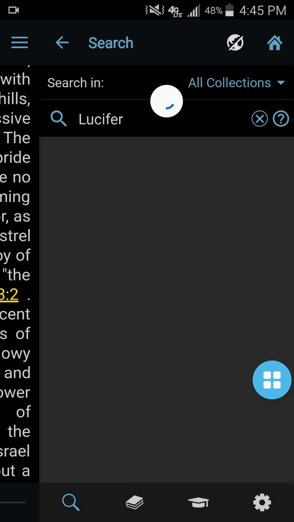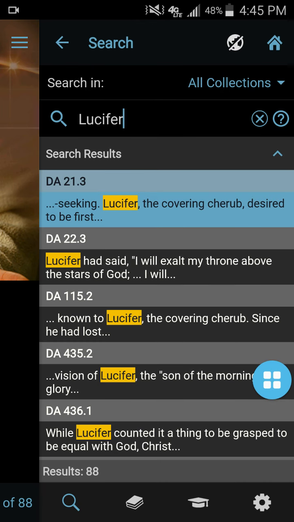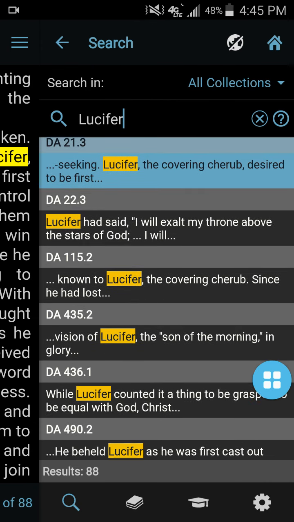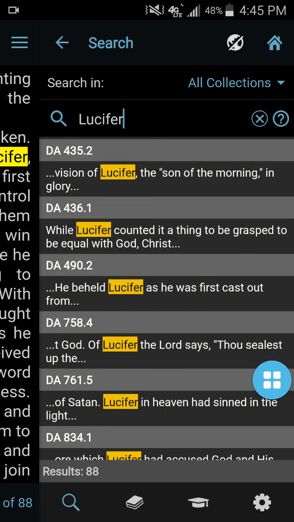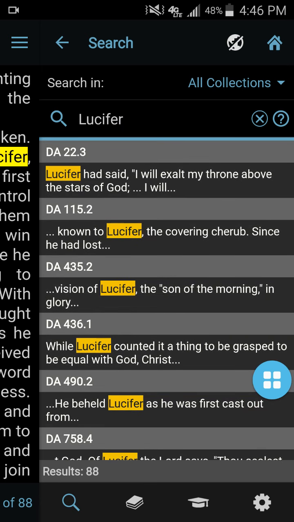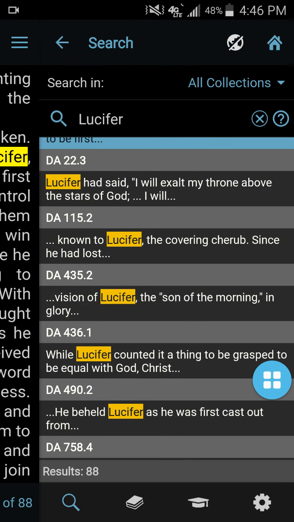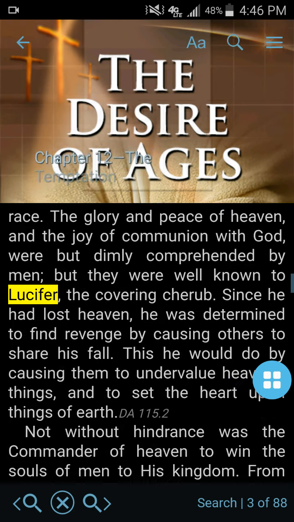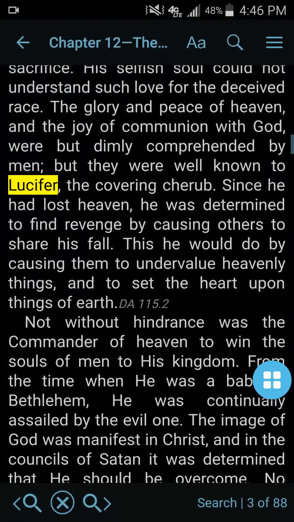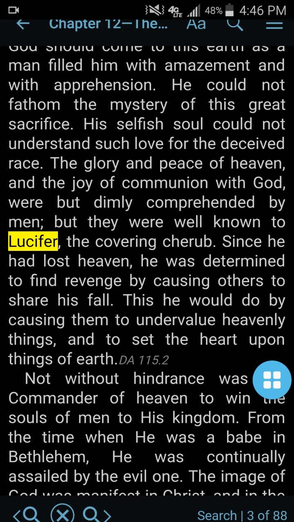Let's type in Lucifer. It's got 88 results. And then it shows you all the results of what you're looking for. You can search for anything in her writings, but let's say "known to Lucifer the covering cherub since he had lost." We can click that one. It'll take us right to where we can read about it. Excellent one.